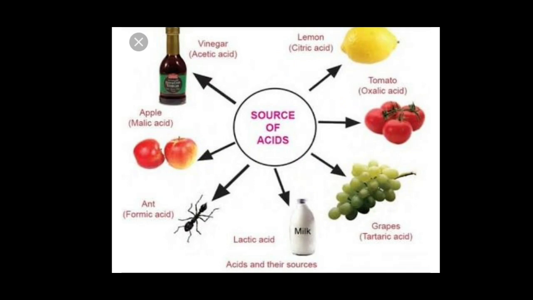In an apple malic acid is there. These are some natural acids because they are present in natural food items. So these are some examples of natural acids. We can prepare some acids in the lab also. There are some artificial acids also, but now we have to be aware of these natural acids.